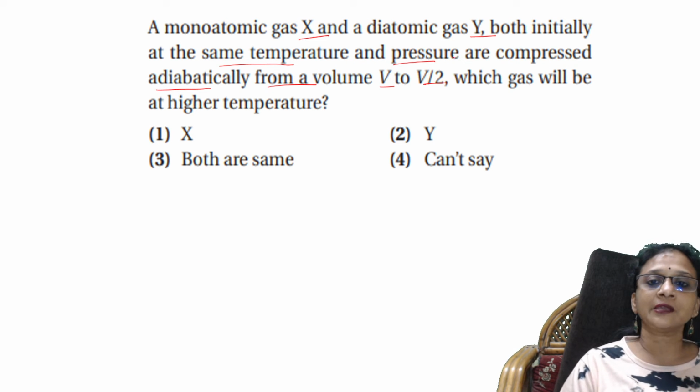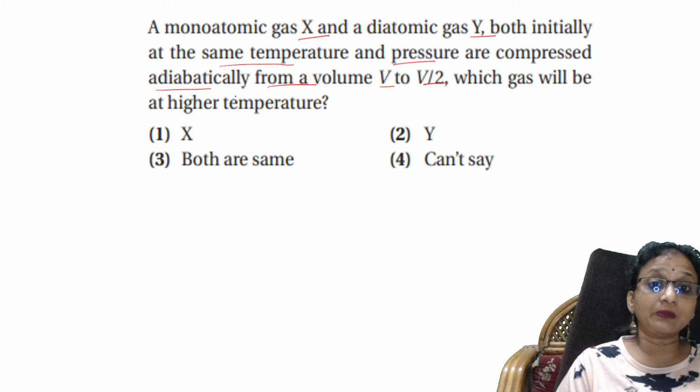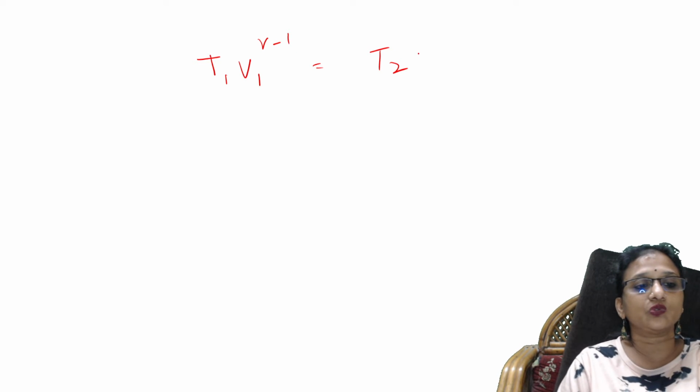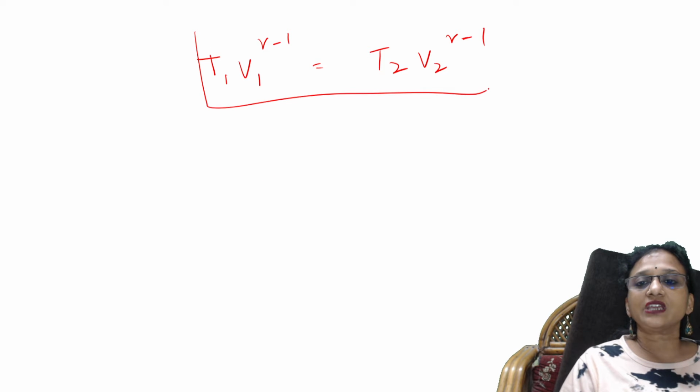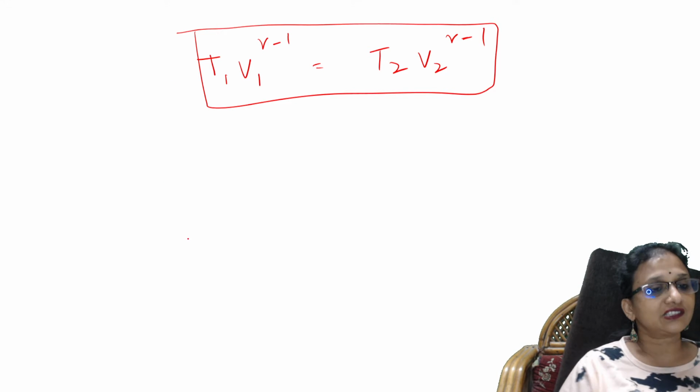When the gas is compressed adiabatically, there is a formula which we have seen already: T1 V1^(gamma minus 1) is equal to T2 V2^(gamma minus 1). This is the formula which you've already seen in the summary.